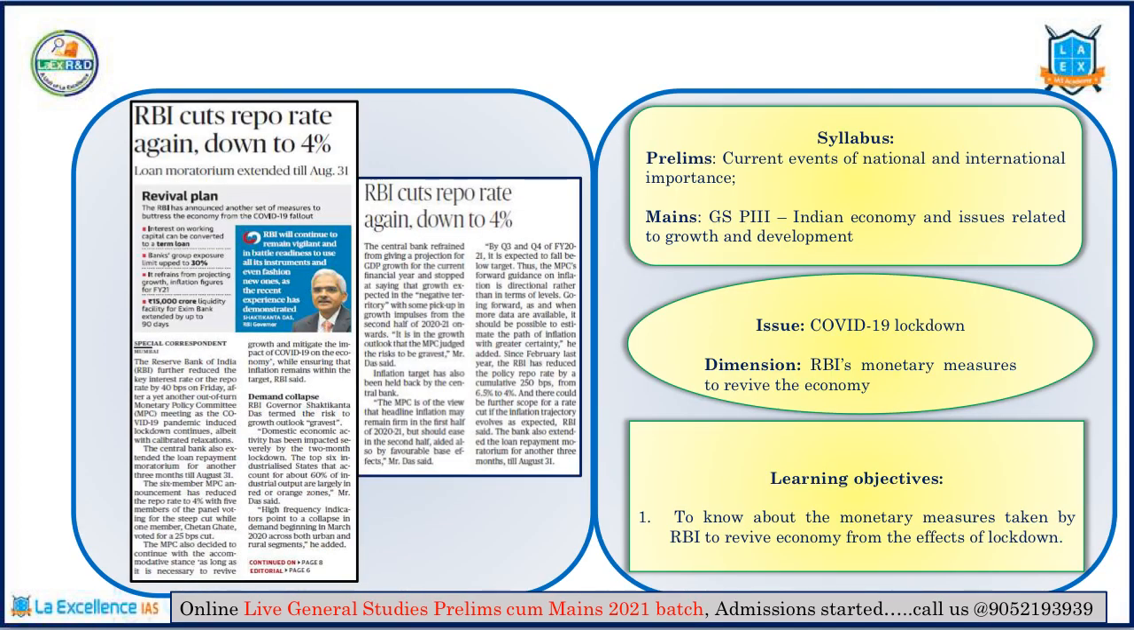Moving on to the articles of targeted news analysis, the first article is about the RBI cutting the repo rate again, down to 4%. This is a measure the RBI is taking in order to increase liquidity in the economy. In the context of prelims, it is very important to remember terms like repo rate, reverse repo rate, the Monetary Policy Committee and its functions. In the context of mains, it is important for GS paper 3, that is, Indian economy and issues related to growth and liquidity.